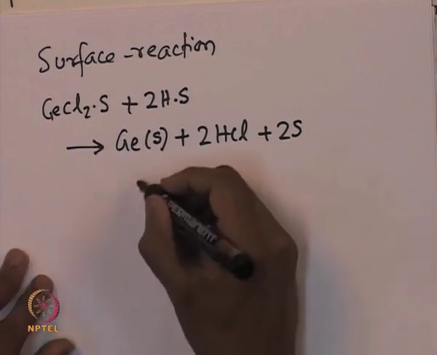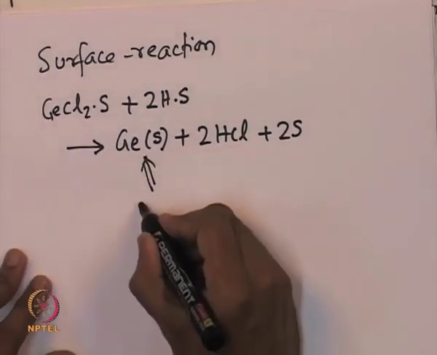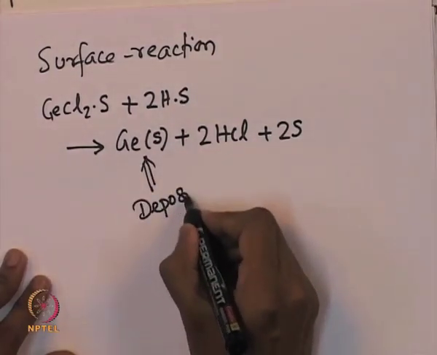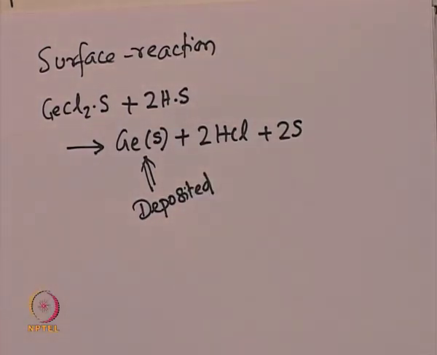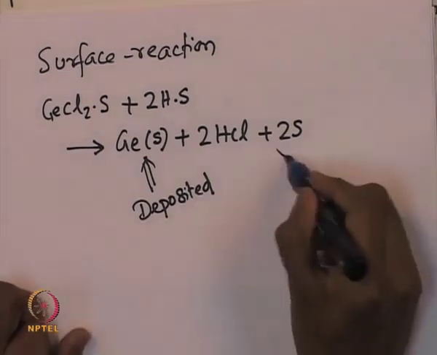The germanium which is formed because of this reaction is the one which is deposited on the substrate. After the reaction, it may appear that only two vacant sites are left.